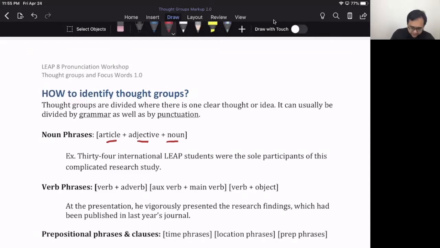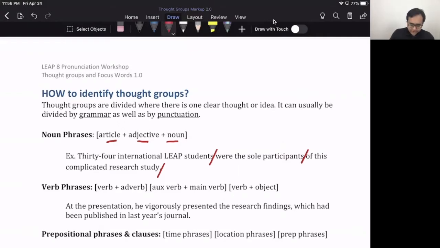Well, the first thing is look at the noun phrases. What are we talking about? What's the subject? Well, 34 international LEAP students. That's our idea. So we probably want to keep all those together, okay? That'll be one big thought group. Well, what were they doing? They were the sole participants. Of what? Of this complicated research study. Okay? So that's one way you could divide up the groups. 34 international LEAP students, pause, were the sole participants, pause, of this complicated research study.